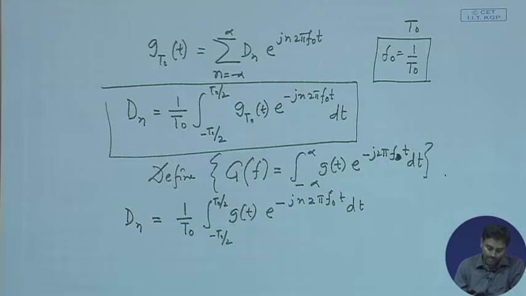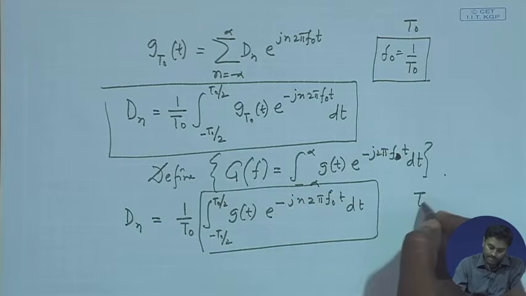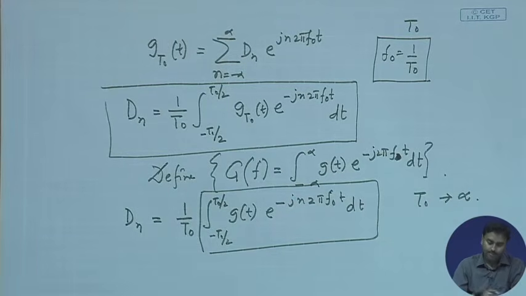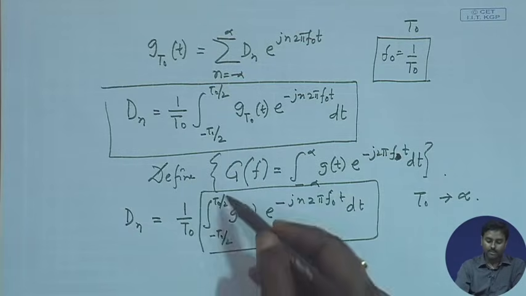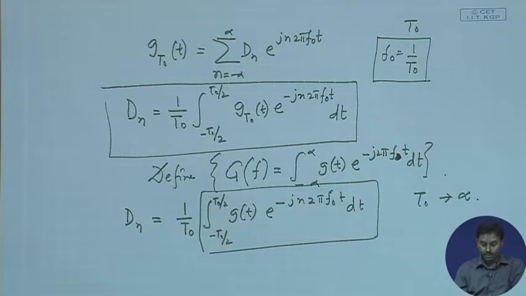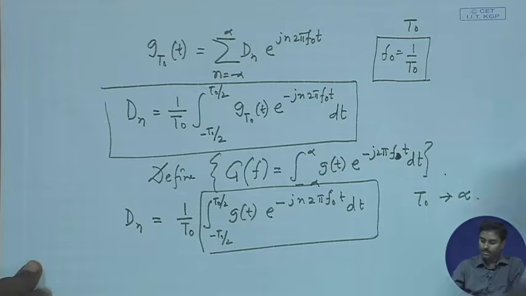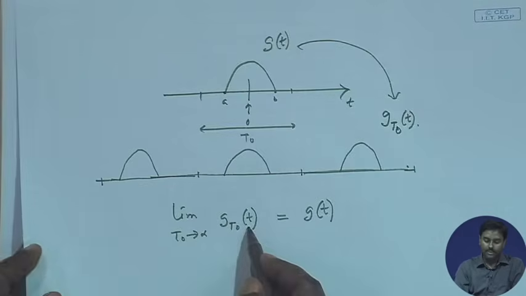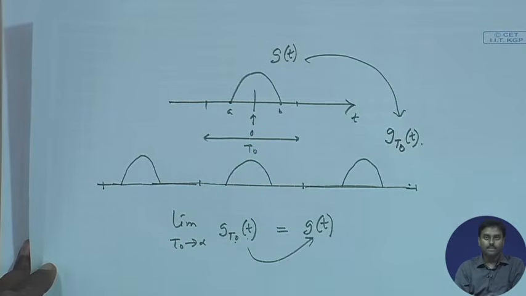So, basically what I can say is, if I put T0 tends to infinity in this particular part, immediately this limit goes from minus infinity to plus infinity, and as long as I say T0 tends to infinity, g_T0(t), if you see the previous definition, I can write as g(t).